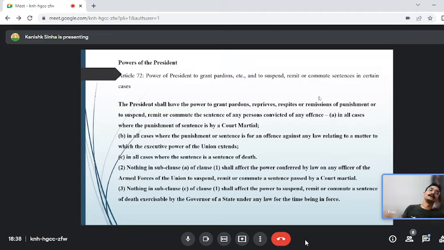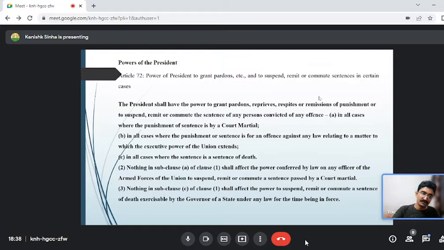Today at 4 p.m. Ankit filed a mercy petition to the President of India. Okay guys, that is Article 72 of the Indian Constitution: the power of the President to grant pardon or to suspend, remit, commute sentences in certain cases. The petition says: Your Honor, my client is the sole earner of my family. They have no criminal antecedent. If you give them a chance, they will definitely improve. I request you to convert the death penalty into life imprisonment or imprisonment for 20 years, 14 years, whatever Ankit will plead.